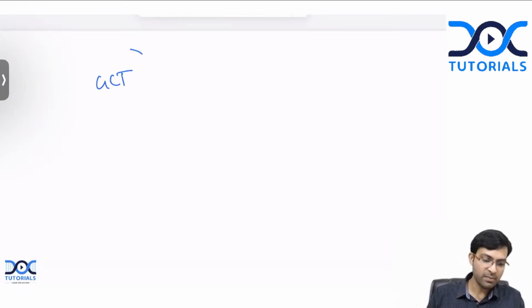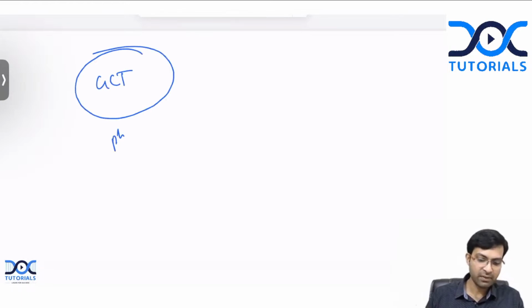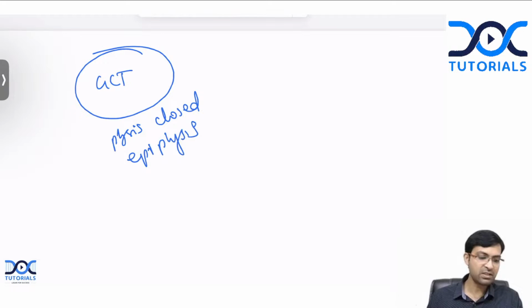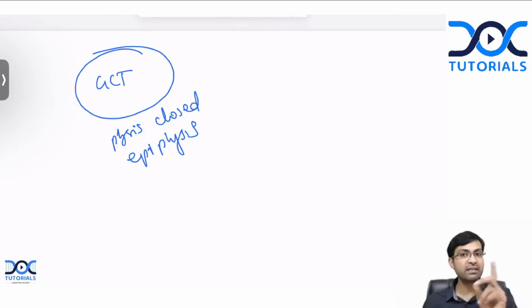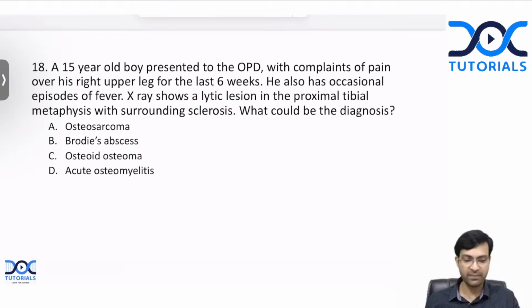Okay, remember GCT, the physis will be closed, but the tumor will be in the epiphysis. Yes, Yashaswini, you are absolutely correct. If the physis is open and the tumor is in the epiphysis, it is chondroblastoma. If the physis is closed and the tumor is in the epiphysis, it is GCT. Okay. All right, then next question.